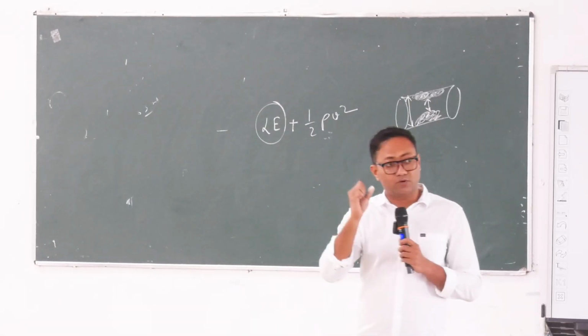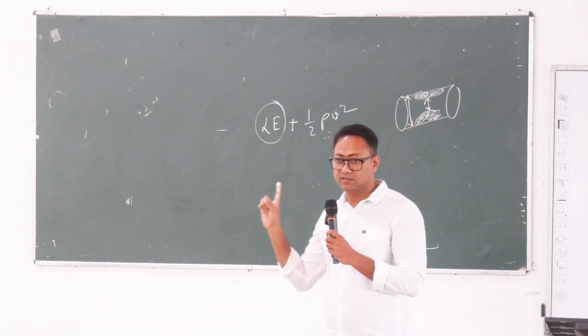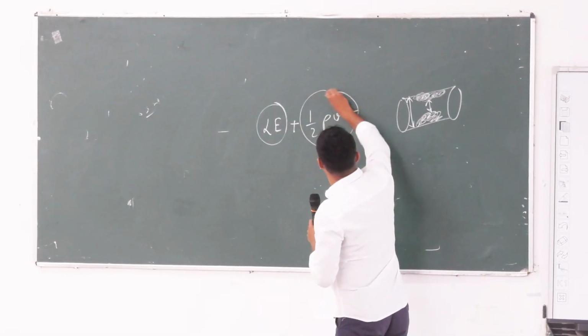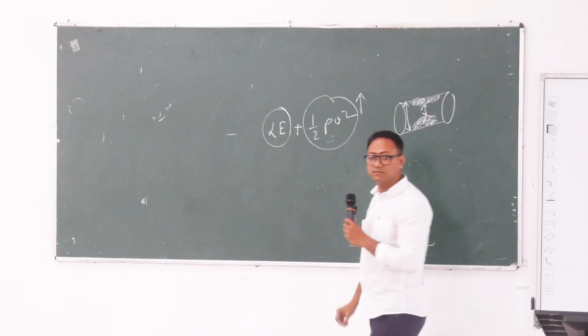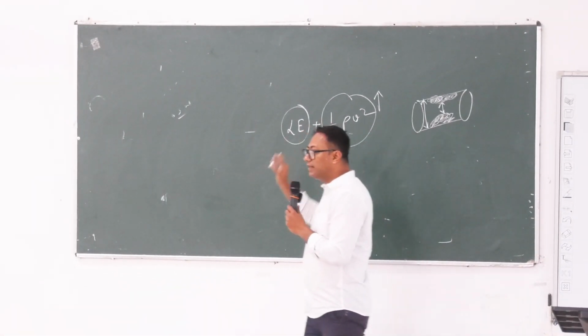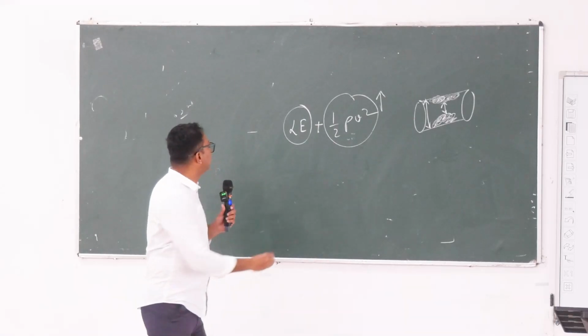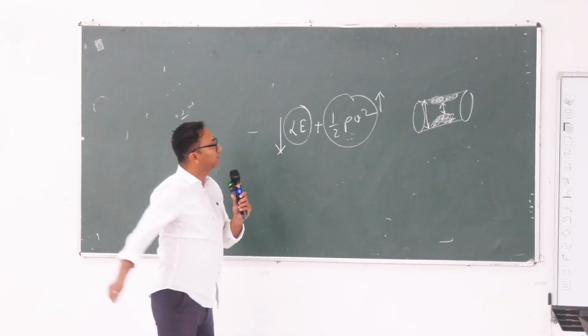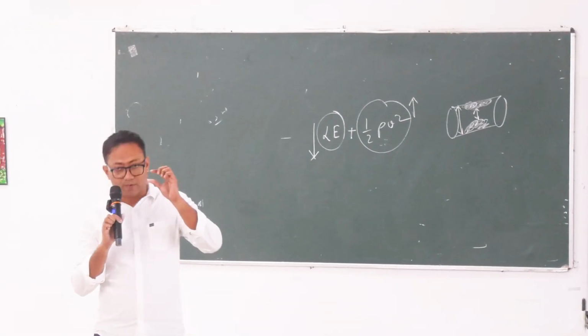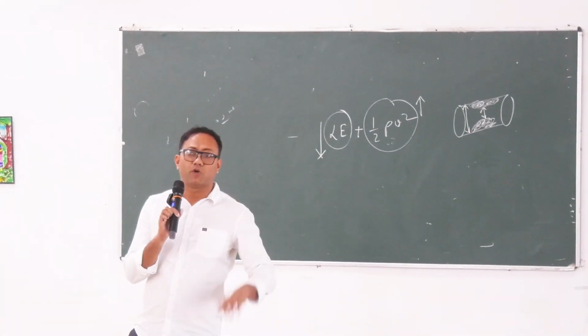Once velocity is increased, this half rho v square will become high, but the total energy should be the same. So lateral energy will fall. That means blood pressure at that segment only will fall.